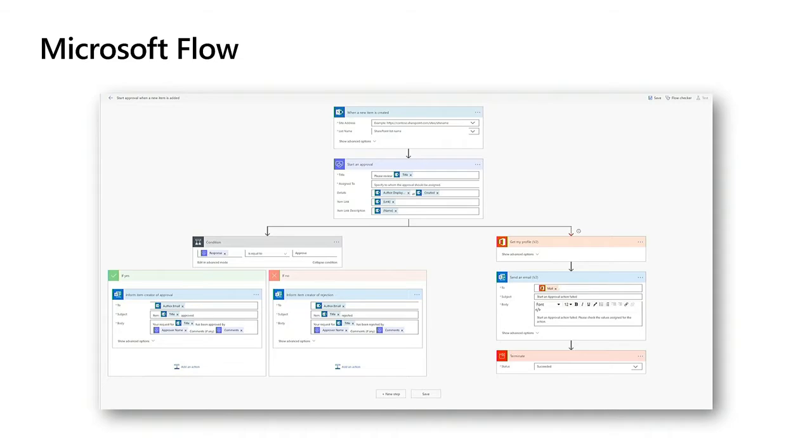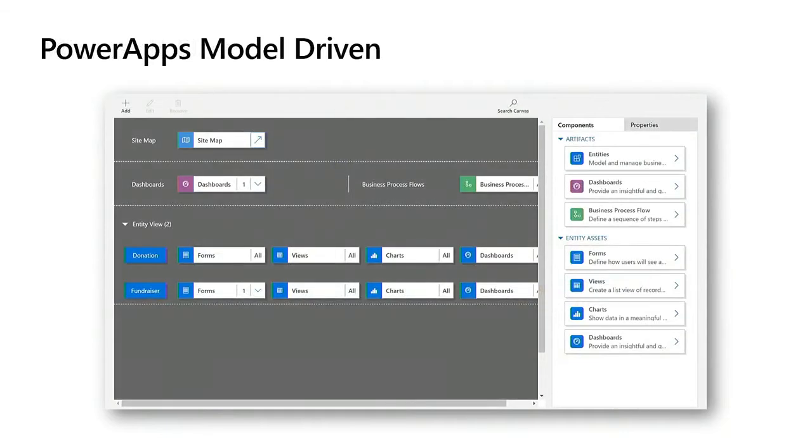Now, the platform was great, but it still had its limitations. And one of the things that really changed the game was introducing model-driven apps. Now, the key difference between Canvas-based and model-driven: Canvas-based apps, you've got full control of the user interface. You control every single pixel on that canvas. You get it to lay out exactly the way you want it to.